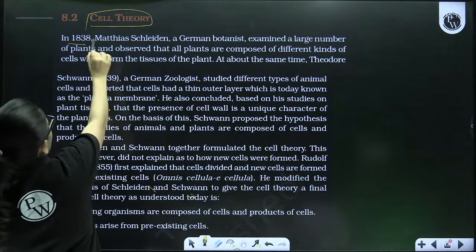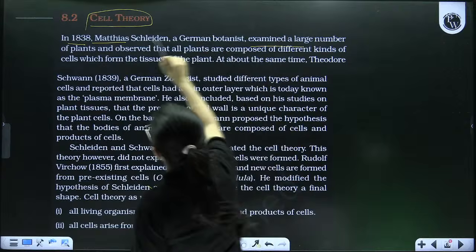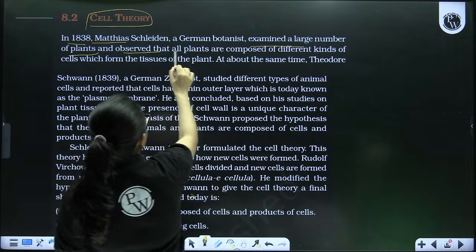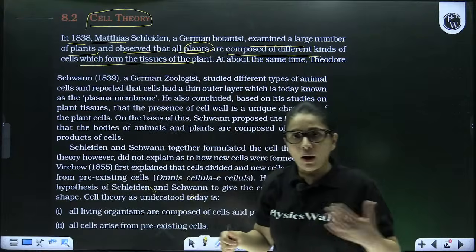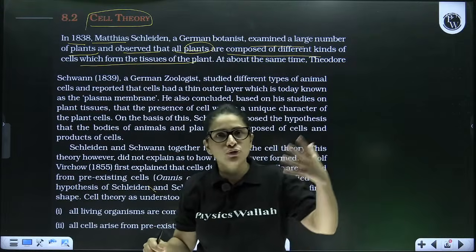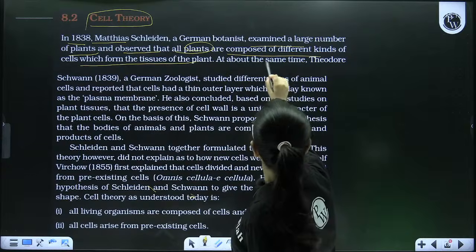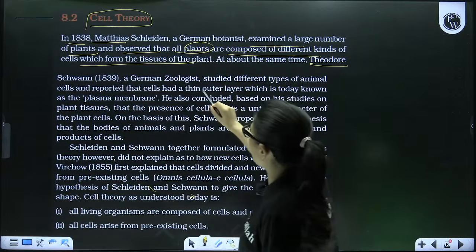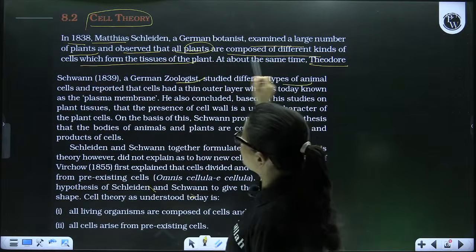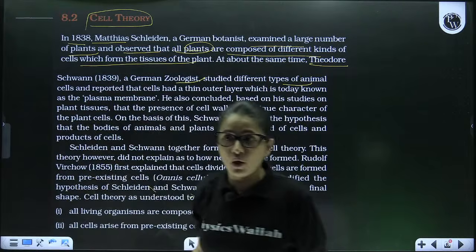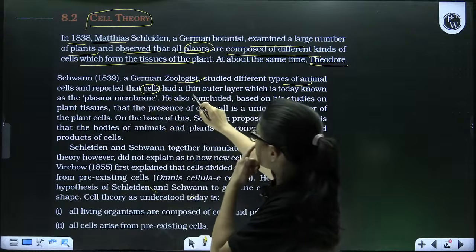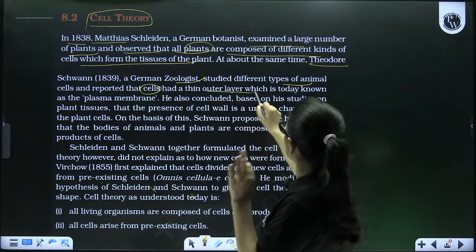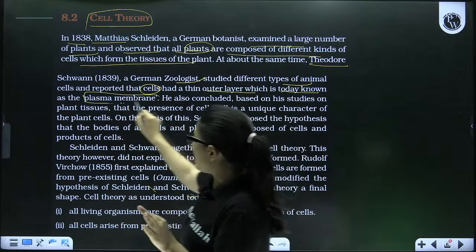In 1838, Matthew Schleiden examined a large number of plants and observed that all plants are made up of cells and their product. So what is the product of the cell? Tissues, organs, etc. At the same time, Theodor Schwann, a zoologist, studied different animal cells, and reported that animal cell has the outermost layer, which is plasma membrane.